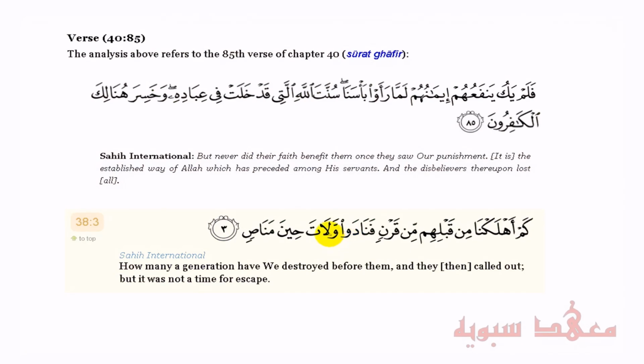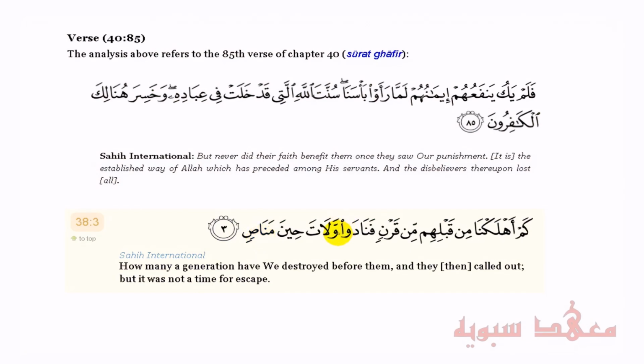This is the conjunction wow. This is actually a tajweed rule. That's why there's the shadda there. When it's written normally, there wouldn't be a shadda, but the pronunciation causes it to become a shadda, because this wow is not pronounced. So it will be فَنَادَوْا وَلَاتَ حِينَ مَنَاصٍ. That's just a point there.